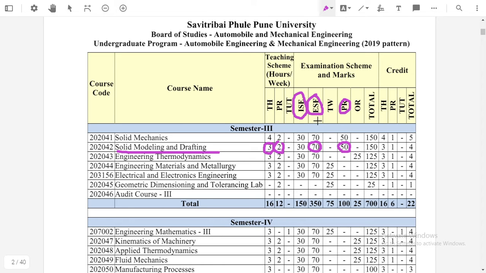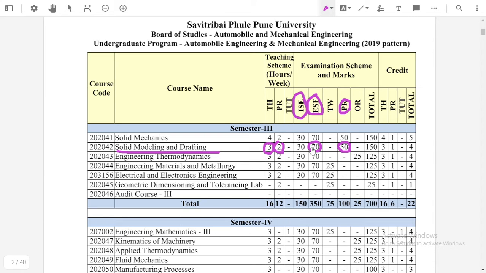Okay, so what is the passing scheme for that subject is, the total marks should be 40 or more than 40, and you should score minimum 28 marks out of this 70 marks.